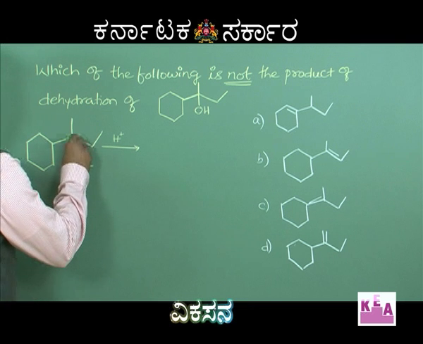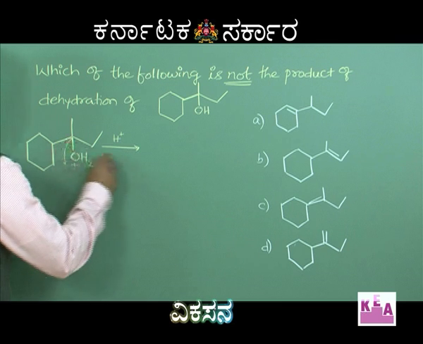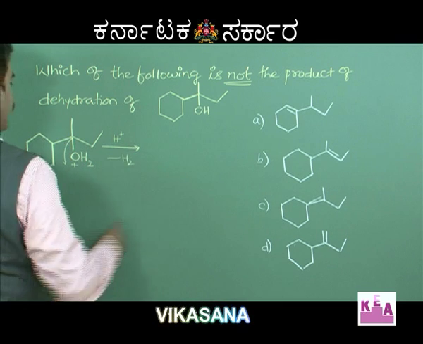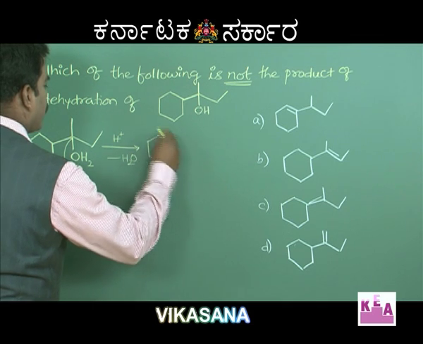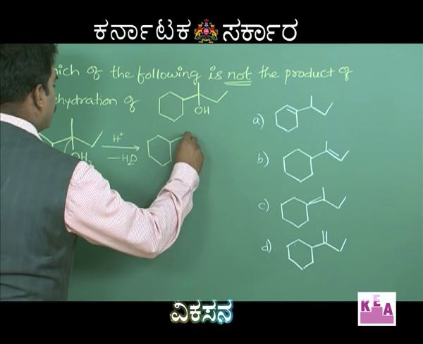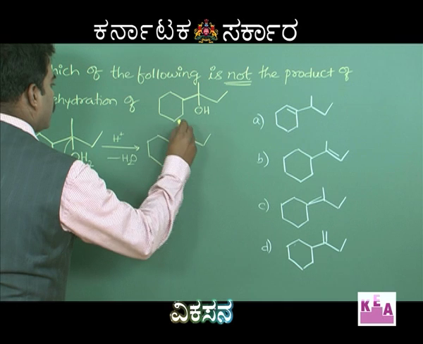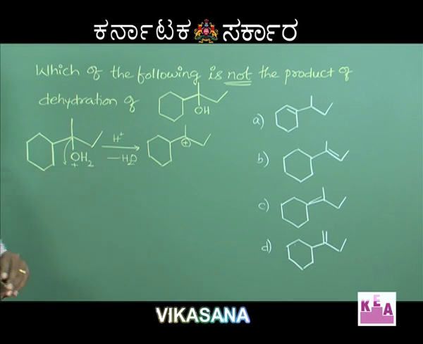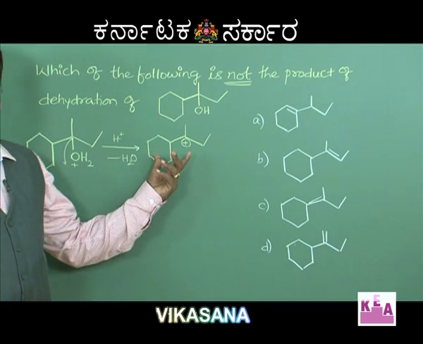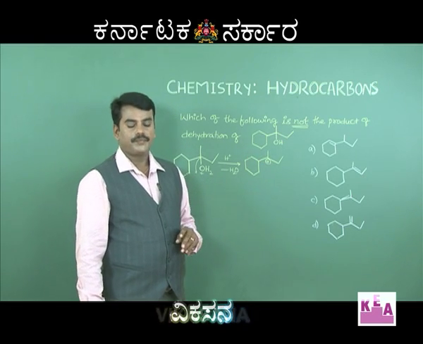So, this undergoes dehydration, minus H2O. You get a compound like this, where the tertiary carbon acquires positive charge. That means you get a tertiary carbocation.